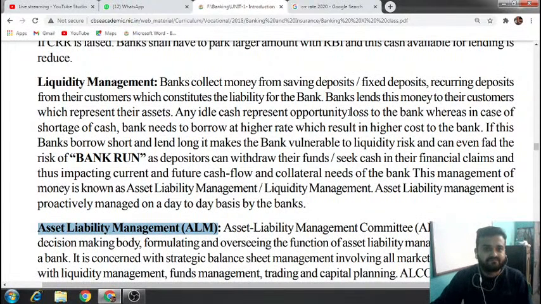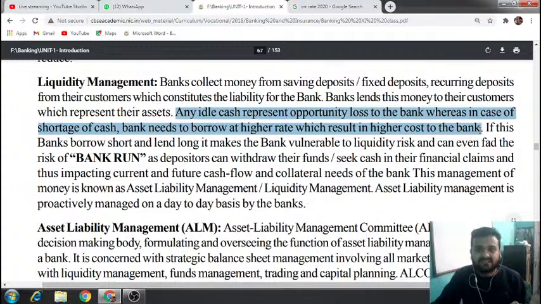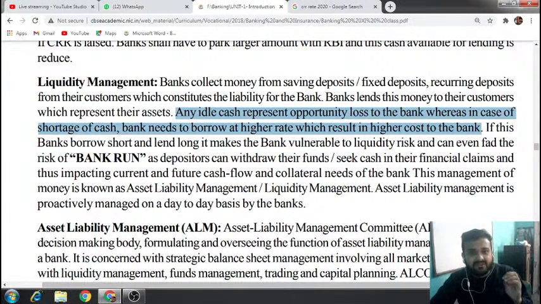Clear? Idle cash represents opportunity lost to the bank, where in case of shortage of cash, banks need to borrow at higher rates, which results in higher cost for the bank. If at any point of time the cash is idle and not being used, you have to use that deposit, give loans, and invest; only then will an asset be created.